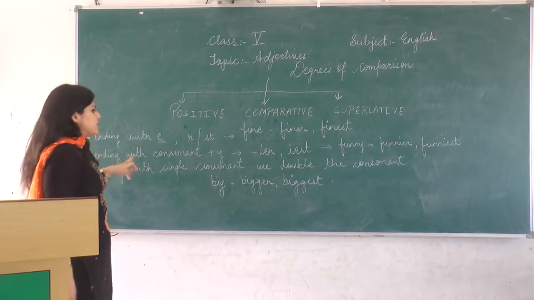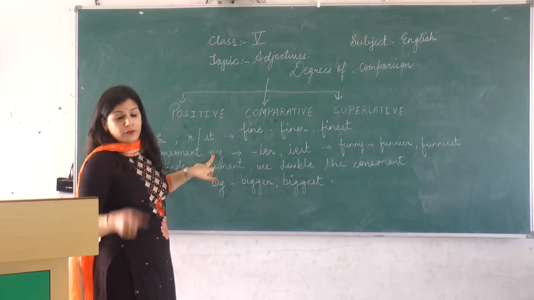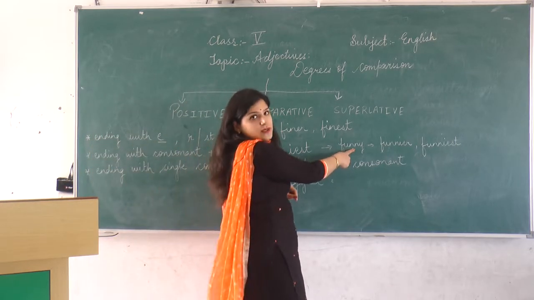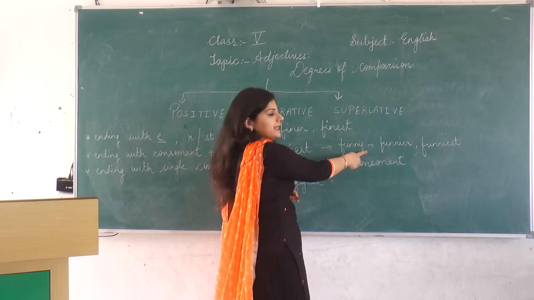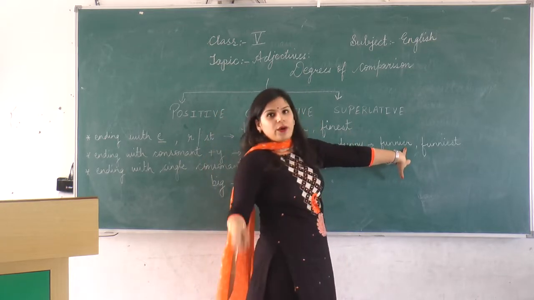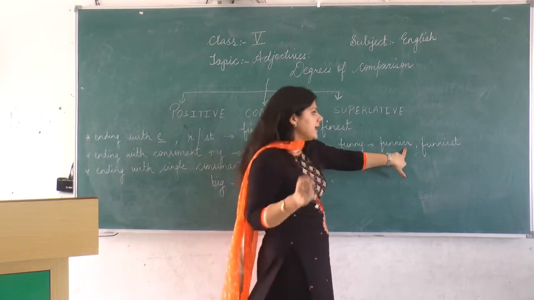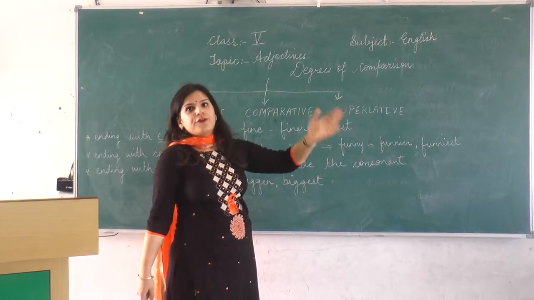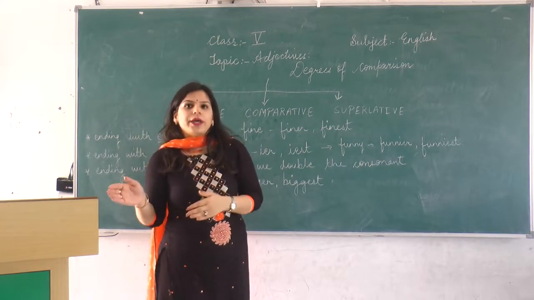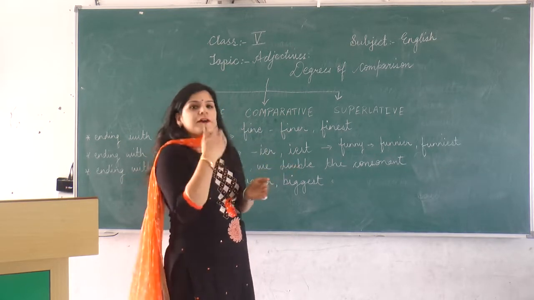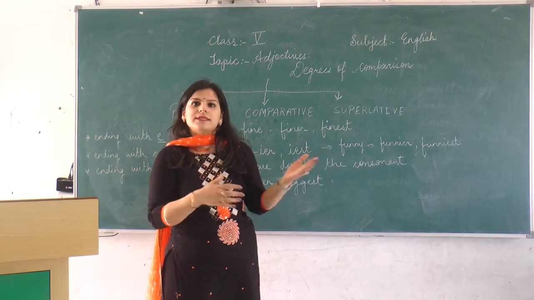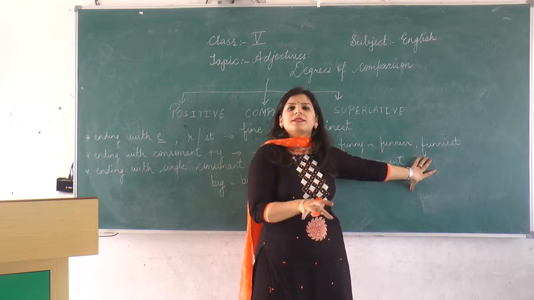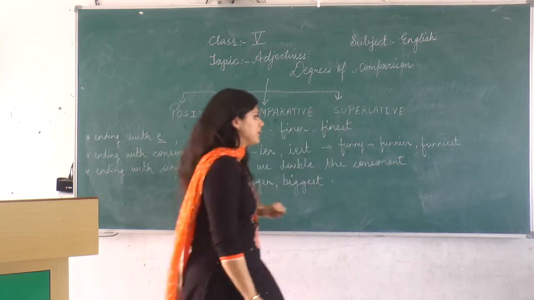Then second is words ending with consonant plus Y. For example, word funny, it ends with consonant N plus there is Y at the end. So its comparative will become, Y will be removed and IER will be added, and in superlative, IEST will be added. So it becomes funnier, funniest. For example, he is a funny boy. It becomes our positive degree. He is funnier than him. वो उससे ज़्यादा मजाकिया है. Means 2 के बीच में comparison कर रहे हैं. Funnier. He is funniest of all. सब में से सबसे ज़्यादा है तो funniest. That is your superlative degree.